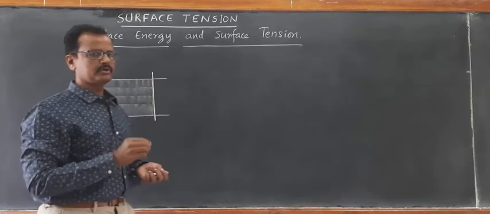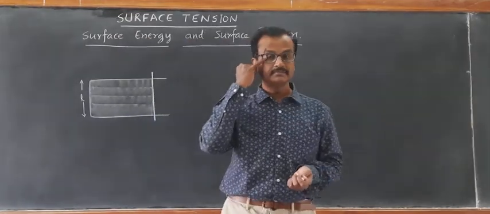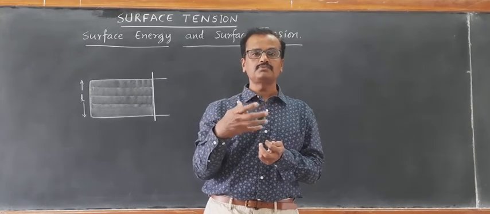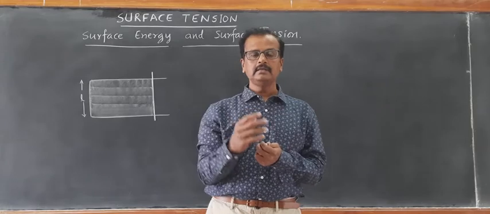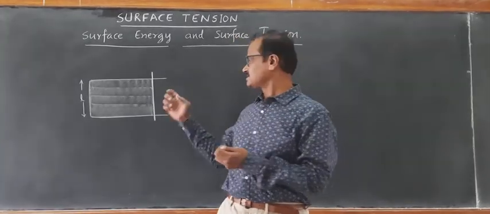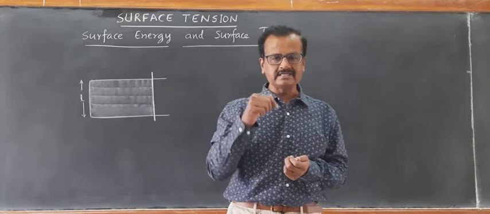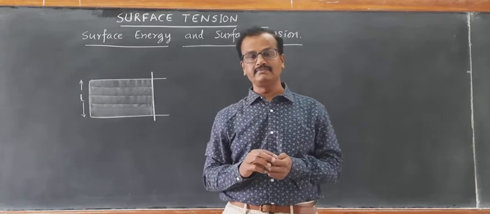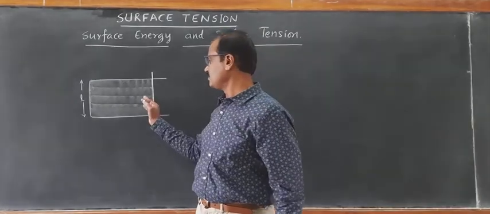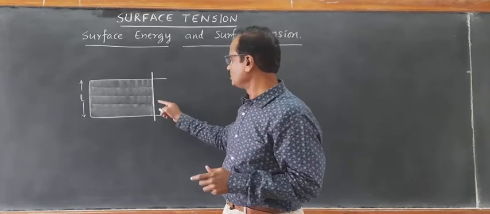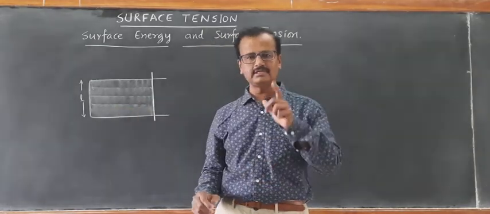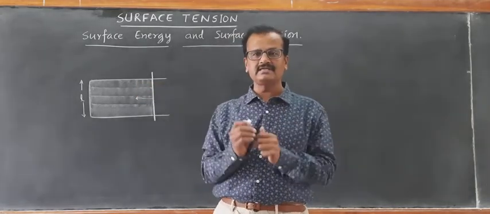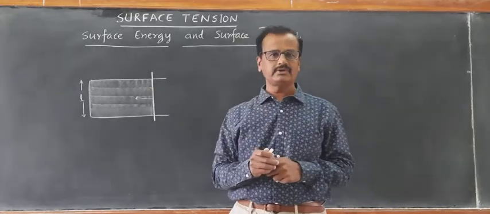To give an example, you must have played with soap water. When you take some soap powder and mix it with water, it forms a soap solution, right? Then take a loop of this rectangular shape, dip it inside and take it out. A thin film is formed. This thin film will have a tendency to pull this movable rod inwards because of the surface energy possessed by the molecules.